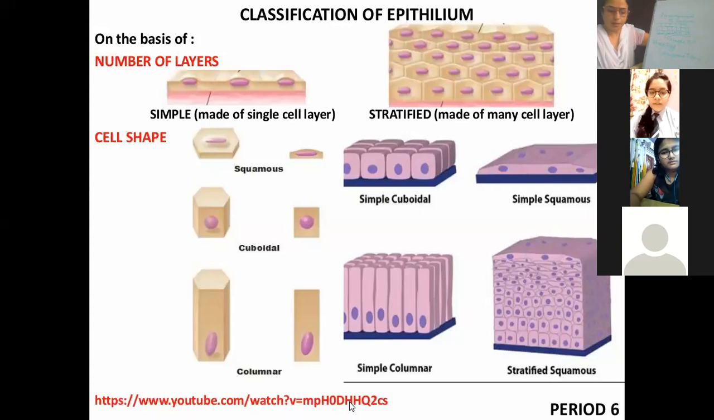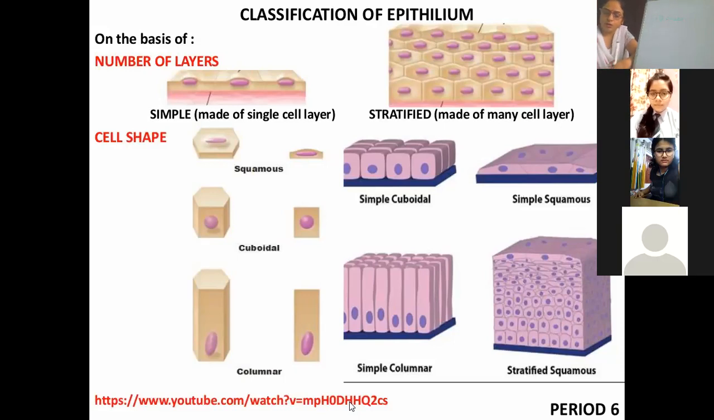Now, on the basis of the cell shape, I have told you that there are different criteria to judge, and on the basis of cell shape, epithelium can be classified into four types. One is cuboidal, one is squamous, one is simple columnar, one is stratified squamous. Now let us see what all it is about.